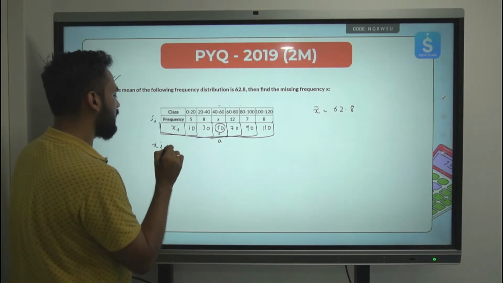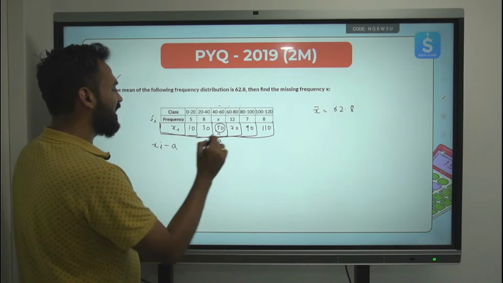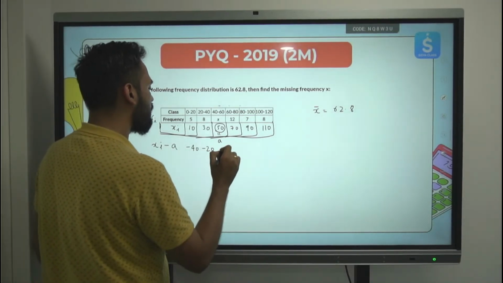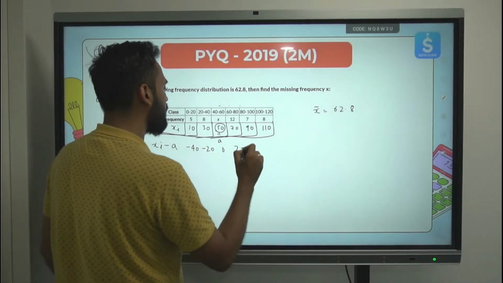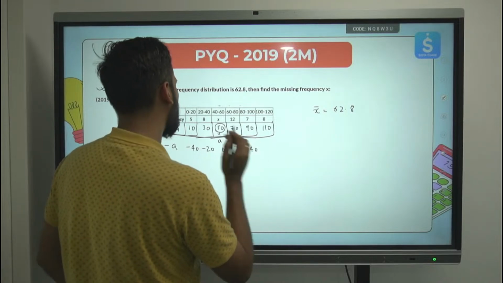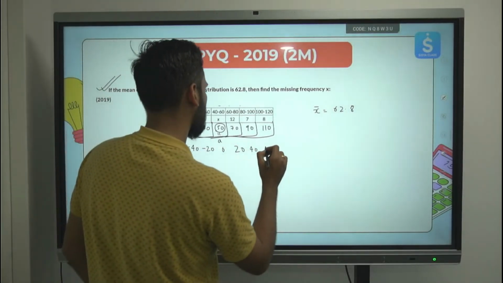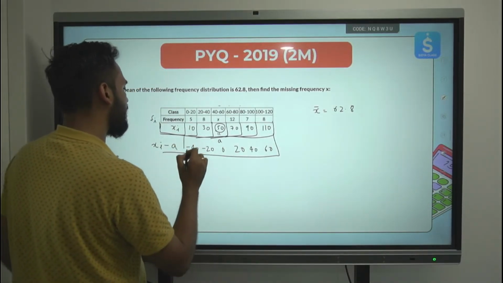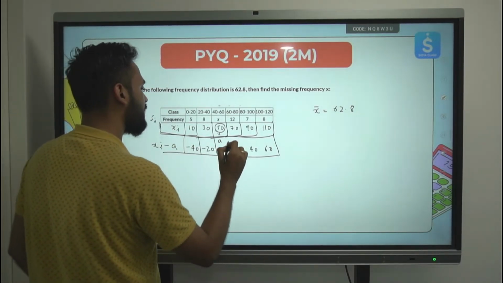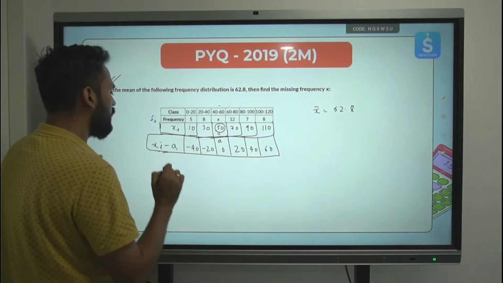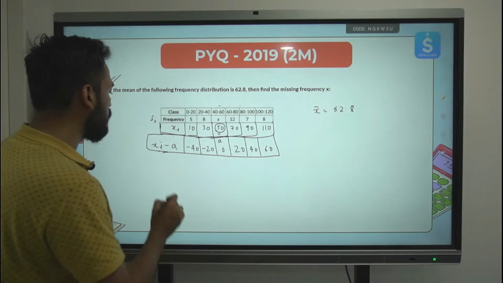Xi minus a. 10 minus 50, minus 40. 30 minus 50, minus 20. 50 minus 50, 0. 70 minus 50, 20. 90 minus 50, 40. 110 minus 50, this will come out to be 60. So this data also we have xi minus a. Now using xi minus a, we can find out the mean using the assumed mean method.